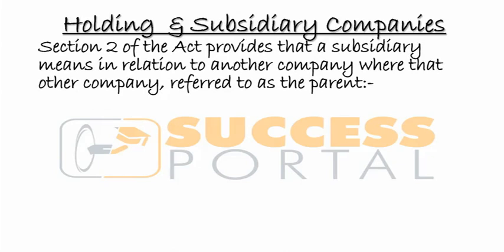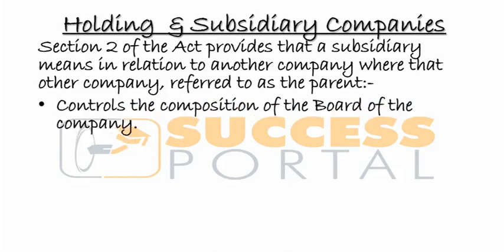But let us look at it from the perspective of company law. Section 2 of the Act provides that a subsidiary means, in relation to another company, where that other company is referred to as a parent, control the composition of the board of the company.